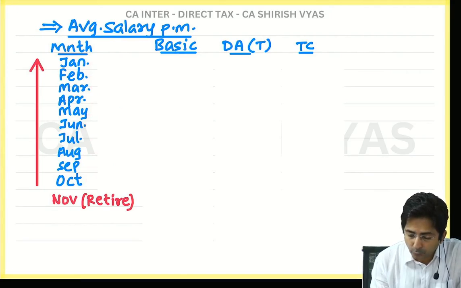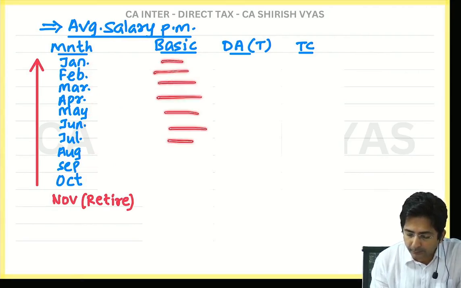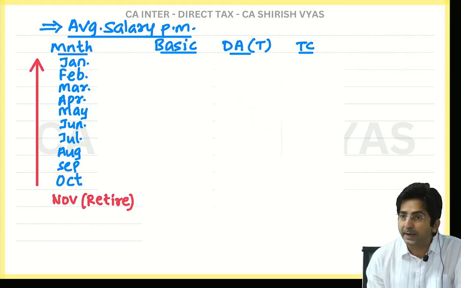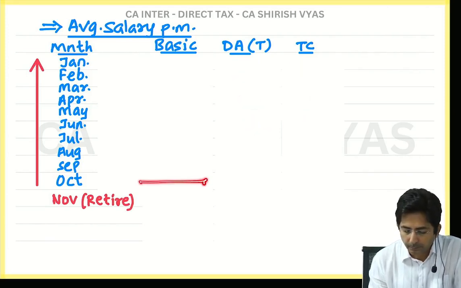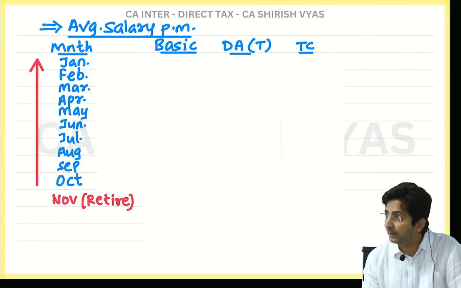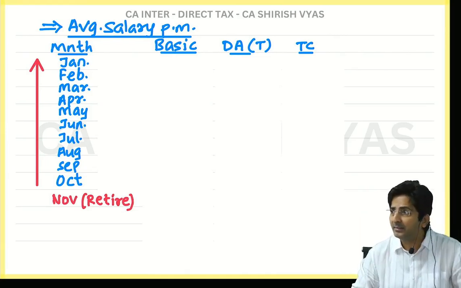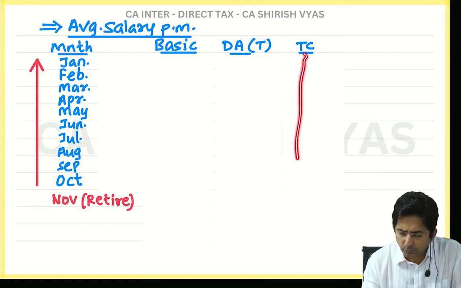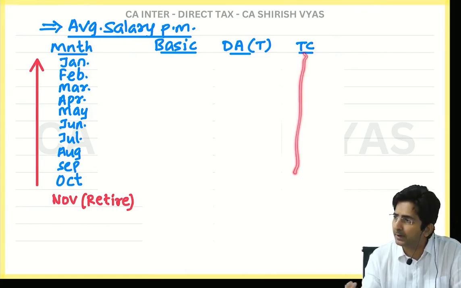Then you will write all the basic salary of different months, then DA in terms, turnover commission. Then how to find the average? Total up, divide by 10. This also, total up, divide by 10. Average, how to find? Add all, divide by 10. Mean, median, mode, mean, average. So turnover commission also, add all 10 months, then divide by 10.